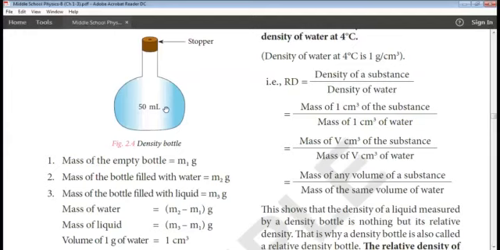Next, we fill this density bottle with liquid and measure the mass, and this mass will be m3 grams.